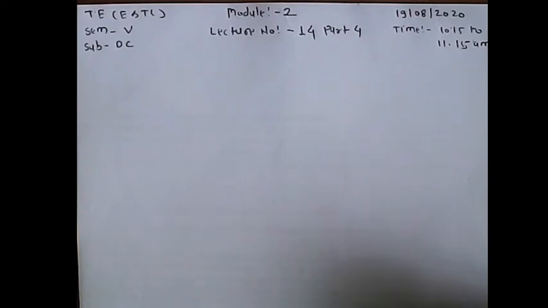Today we'll start with our lecture number 14, part 4.